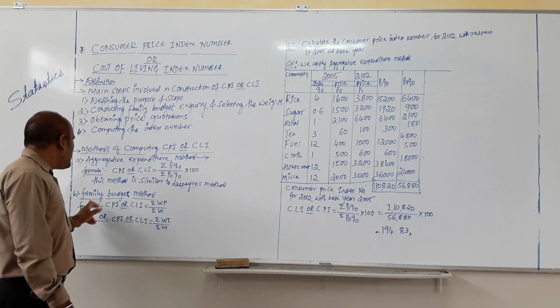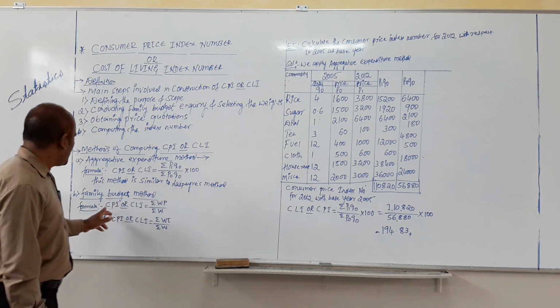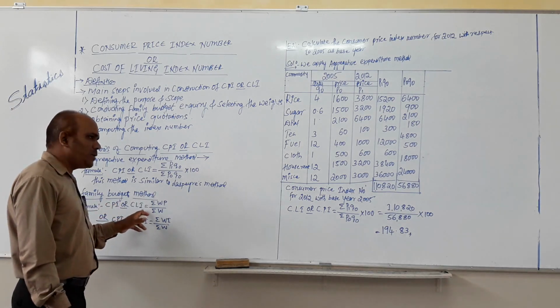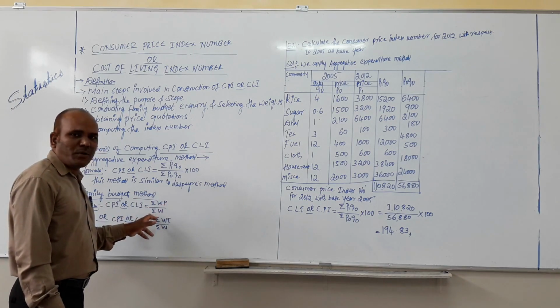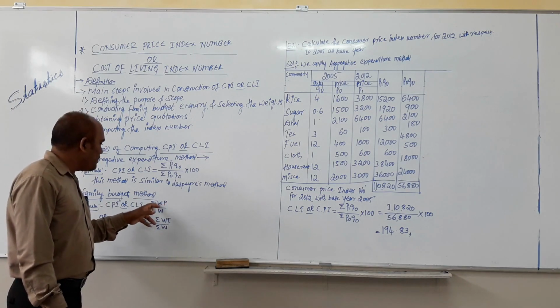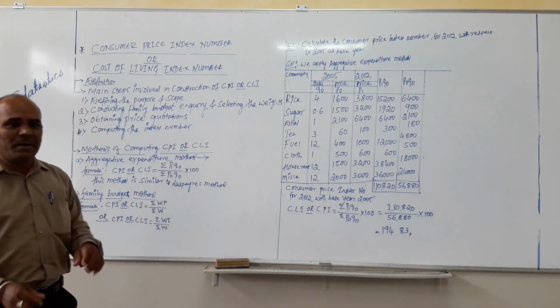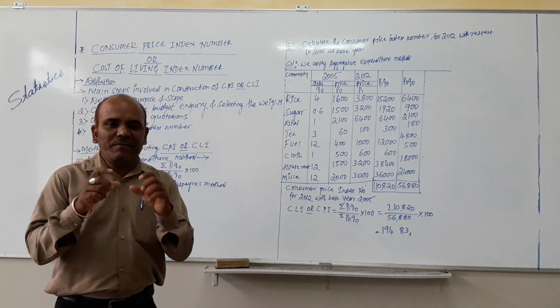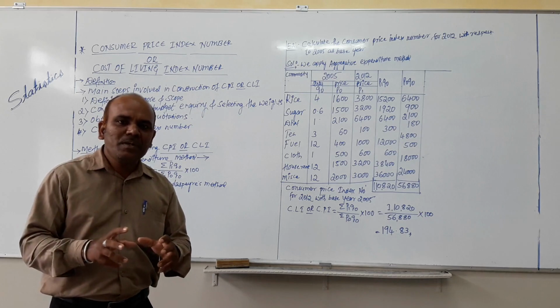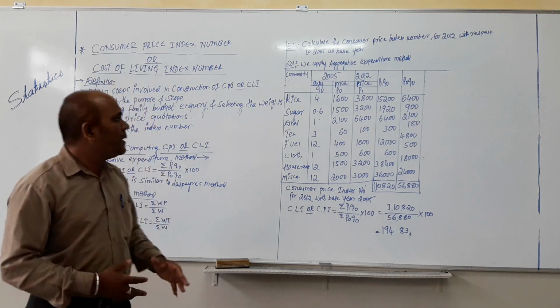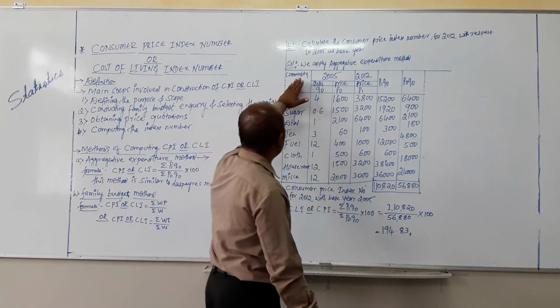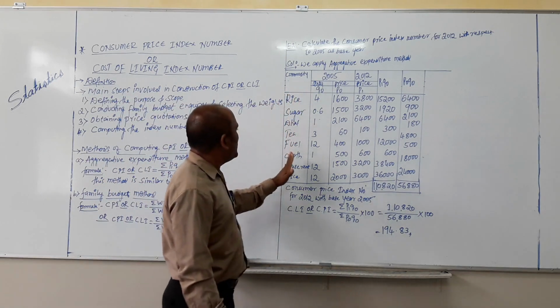The second one is the family budget method. So CPI or CLI equals summation of WP divided by summation of W. Here W is nothing but a particular weightage given to all the commodities mentioned in the problem. It means here they mention some of the commodities.